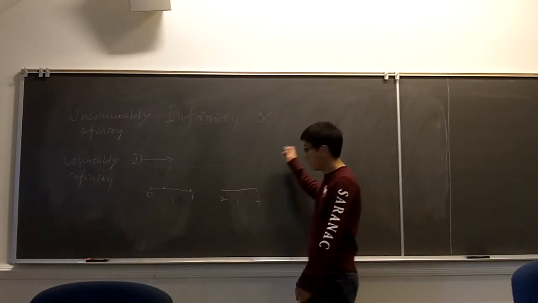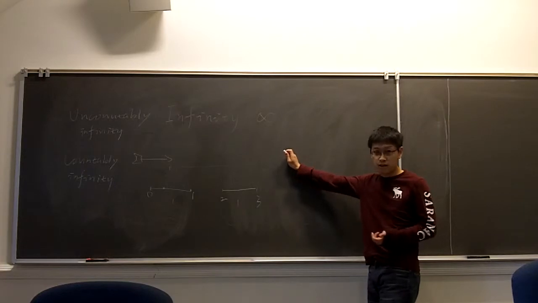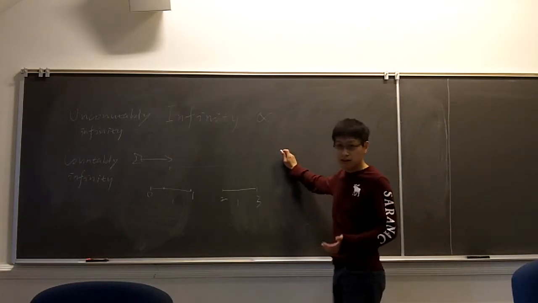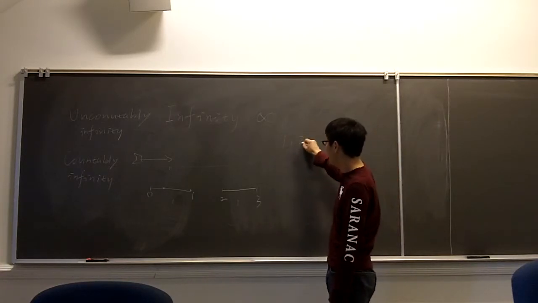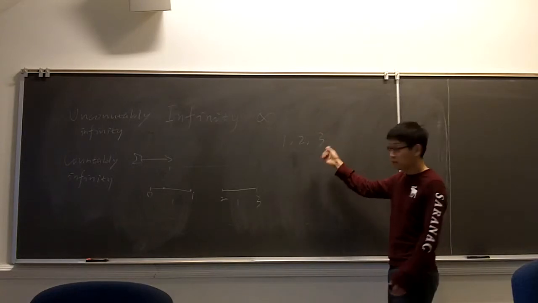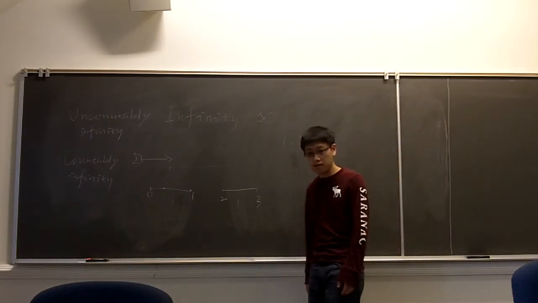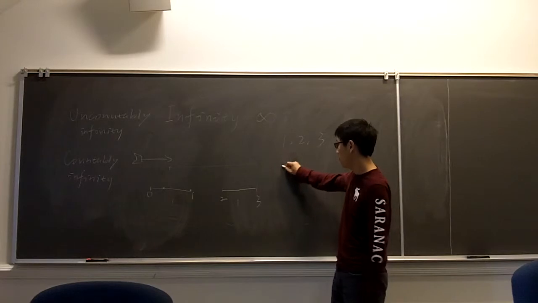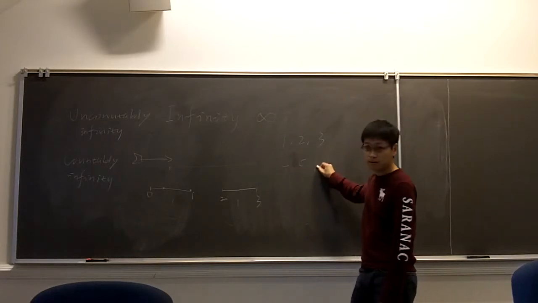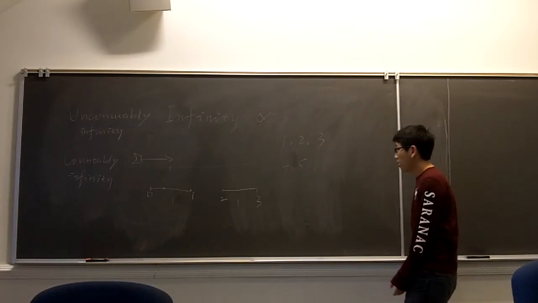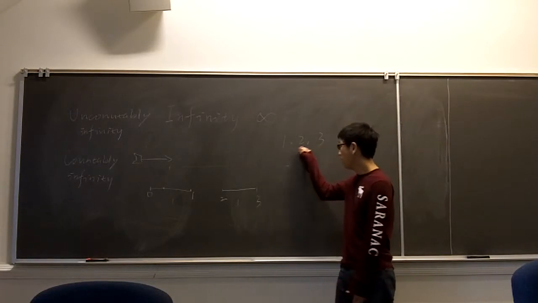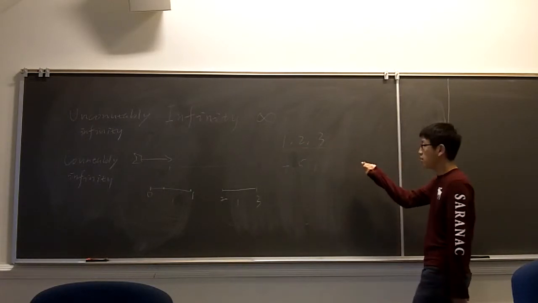We know that given a set, we can find the size of this set, right? For a finite set, it's very easy. For example, if we have 1, 2, 3, the size of the set is just 3, since we have 3 elements in the set. We have another set, maybe 4, 5, 6. The set is also 3. But if we extend this set to infinity, what will happen?